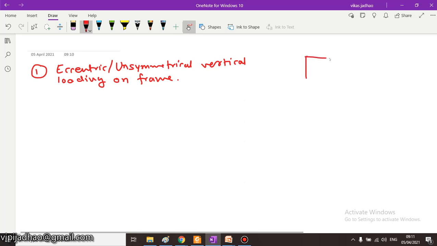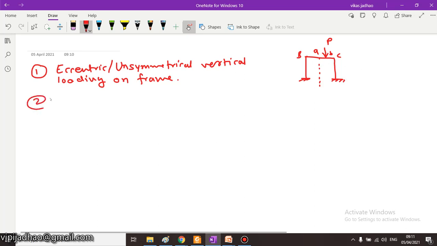Let us consider we are having some frame arrangement like this, and it is subjected to some point load P which is acting at a distance a from this point B and at a distance small b from point C. You can see this particular load P is acting at some eccentricity with respect to the midspan of BC. Then sway may occur in this particular type of frame.